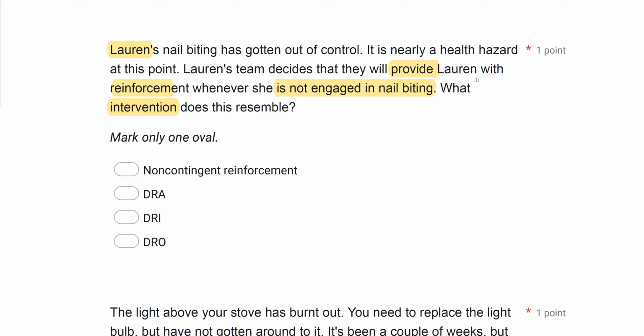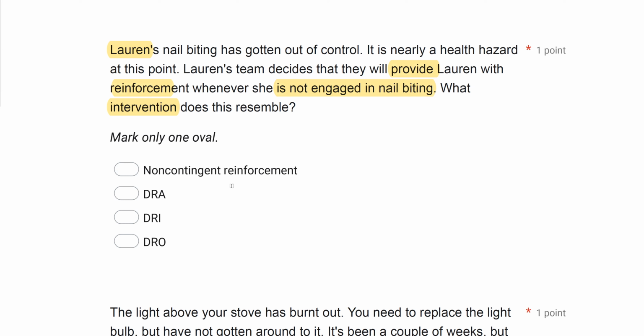So the target behavior here is nail biting. Lauren receives reinforcement when she is not nail biting. So what does this resemble? A, non-contingent reinforcement. Well, the reinforcement is still contingent. It's contingent on the biting not occurring. Non-contingent reinforcement is when reinforcement is delivered no matter what. There is no contingency.